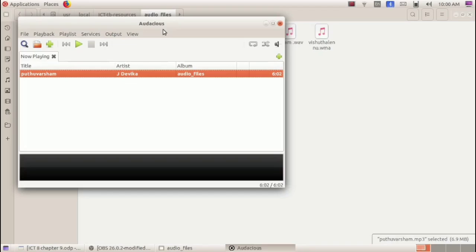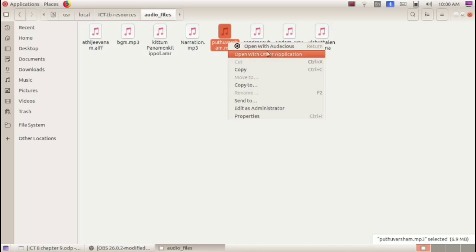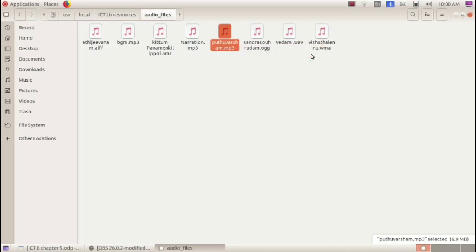Now this audio file was opened in the software known as Audacious. Are there any other audio players in our computer other than Audacious? Let's check it out. For that, we'll close this file. Now we'll click on the right mouse button. Here we can see the second option, Open with other applications. Select this.